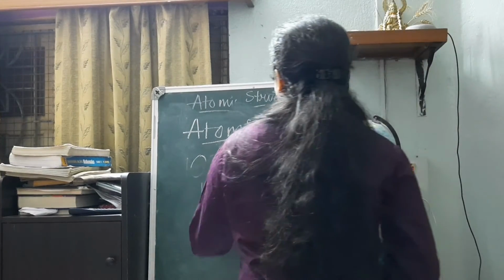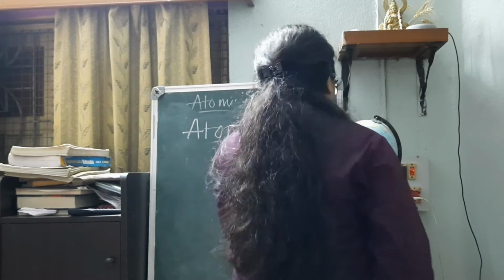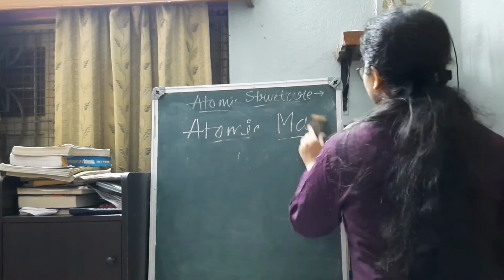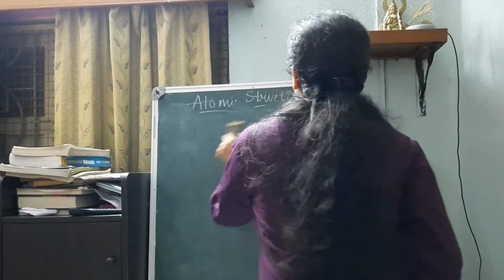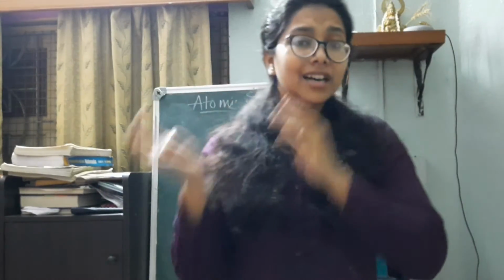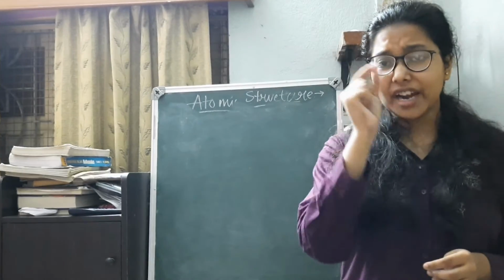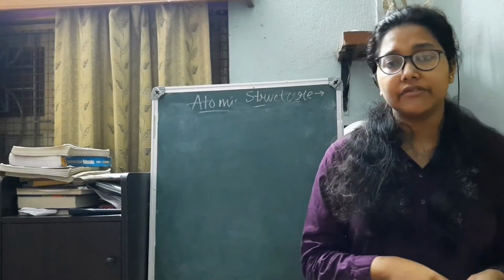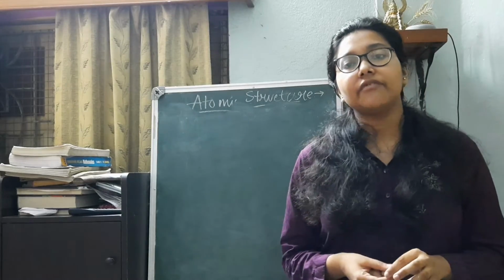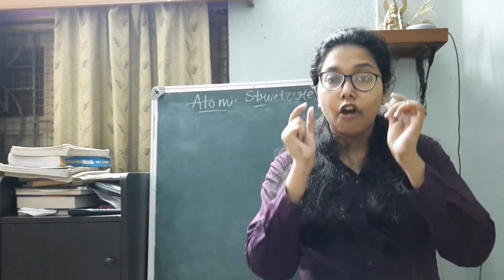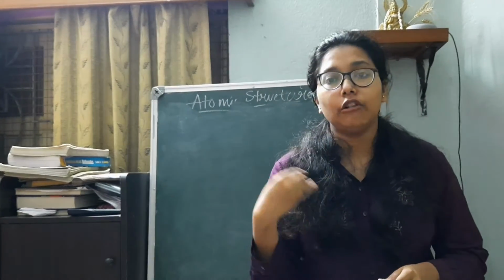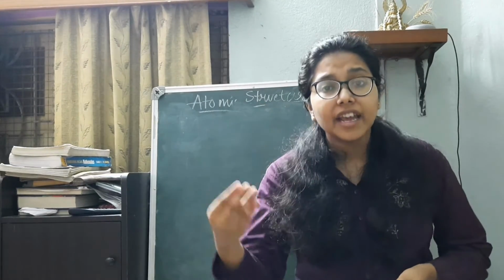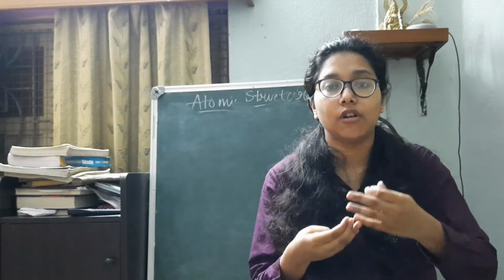Now, next comes the basic idea of electronic configuration. I won't be doing this today. I'll be covering the electronic configuration in much detail with many examples in the next video. But I would just try to give a basic idea of what is electronic configuration. Electronic configuration is basically used for determining the arrangement of the electrons in the atom of an element. How are the electrons arranged? How can we arrange them in the specific shells?